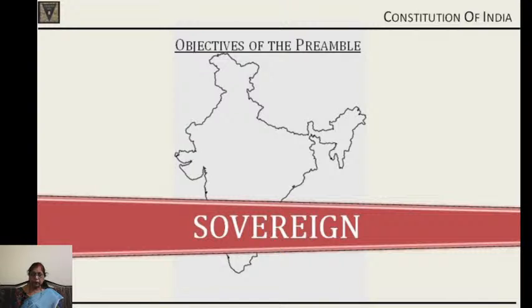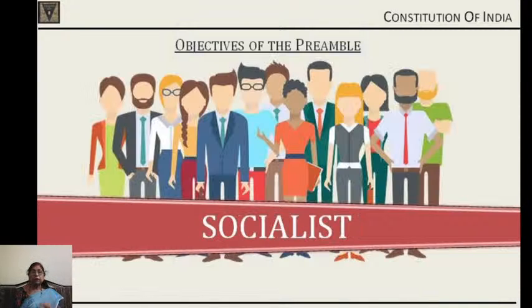Sovereign. What is a sovereign state? A sovereign state is a state where there is no interference of any kind from any other power, whether external or internal. Whatever laws it makes, whatever actions it takes, whatever policies it makes, no one can question, no one can interfere. That is the meaning of sovereignty, and we are a sovereign state. That is the first declaration which was made. Second is, we are a socialist state.